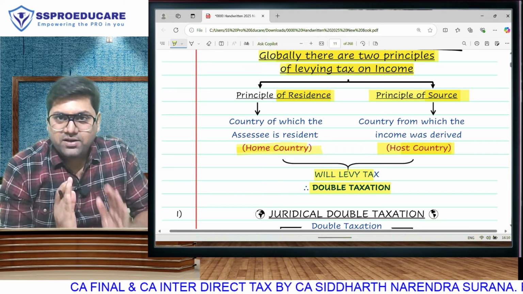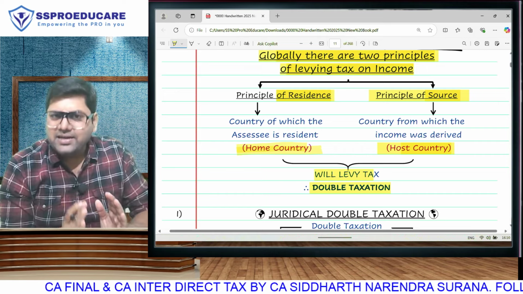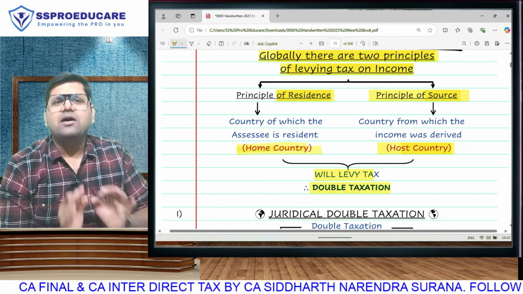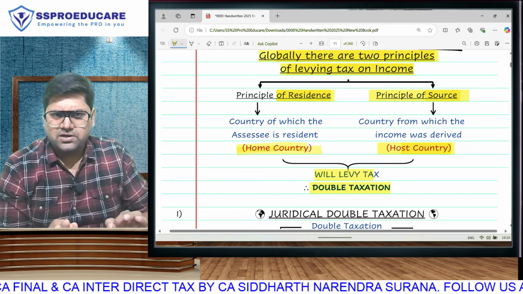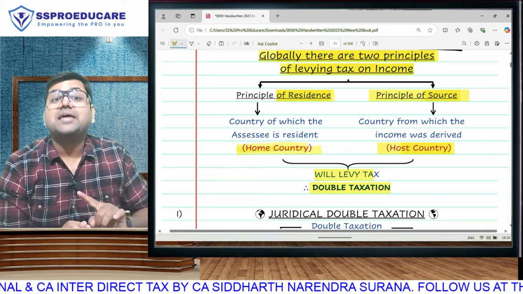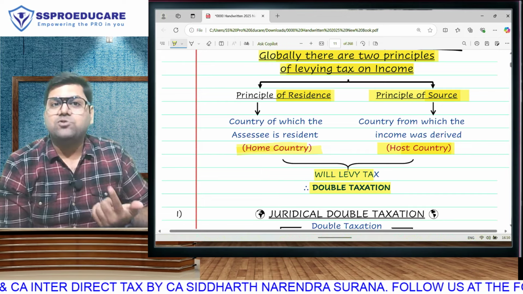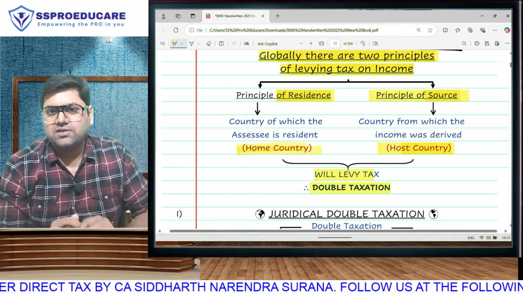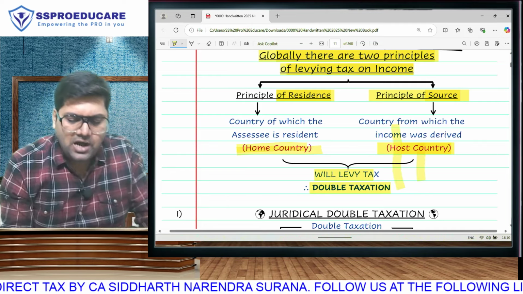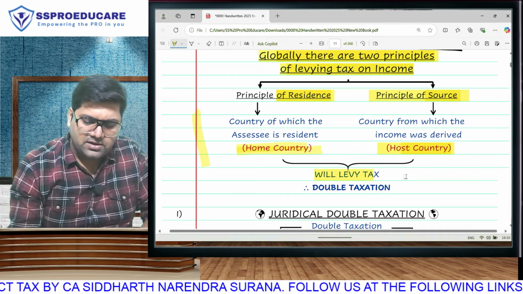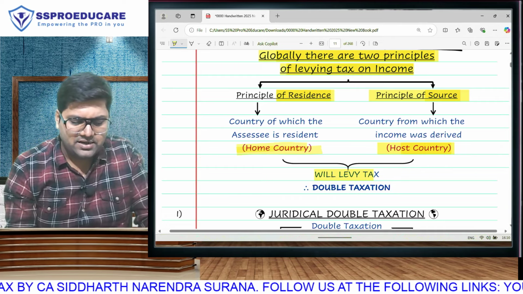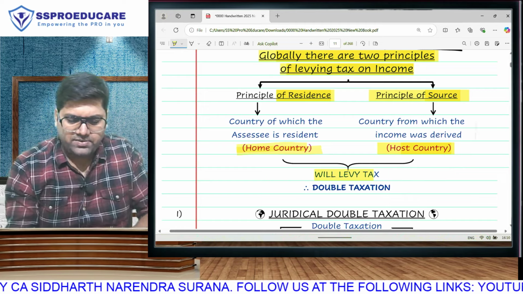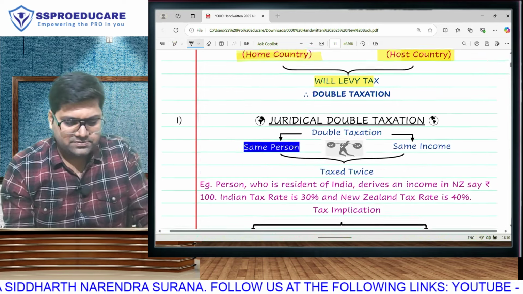So whenever income tax is levied by any country in this world, except tax havens, those countries which have no income tax, either they will levy it on the principle of residence or they will levy it on the principle of source. How is this going to result in double taxation? Let us try and understand how double taxation is going to take place because of this.